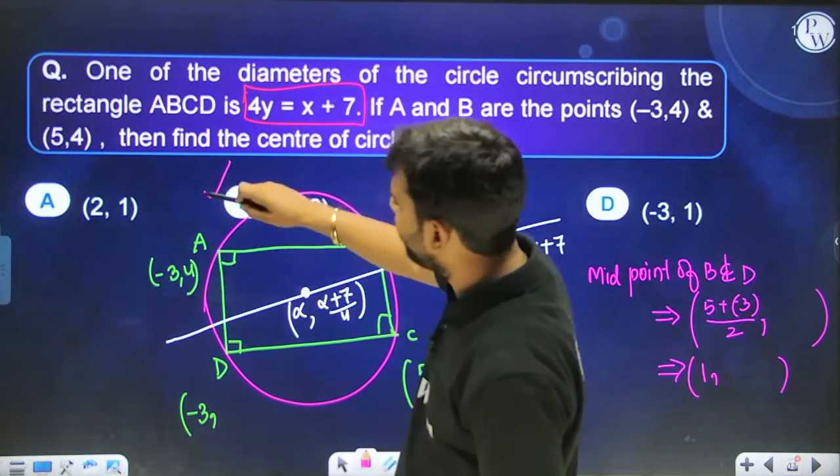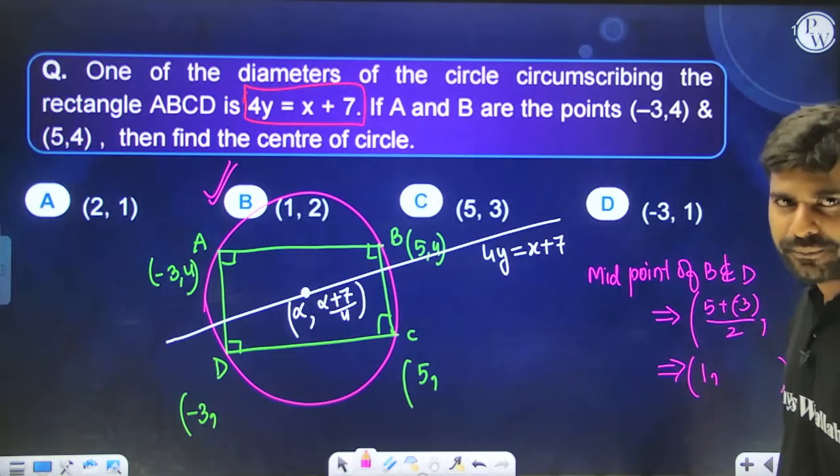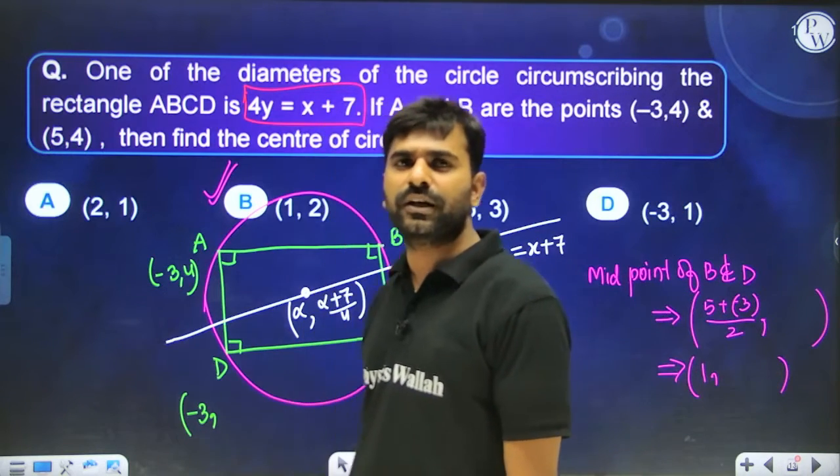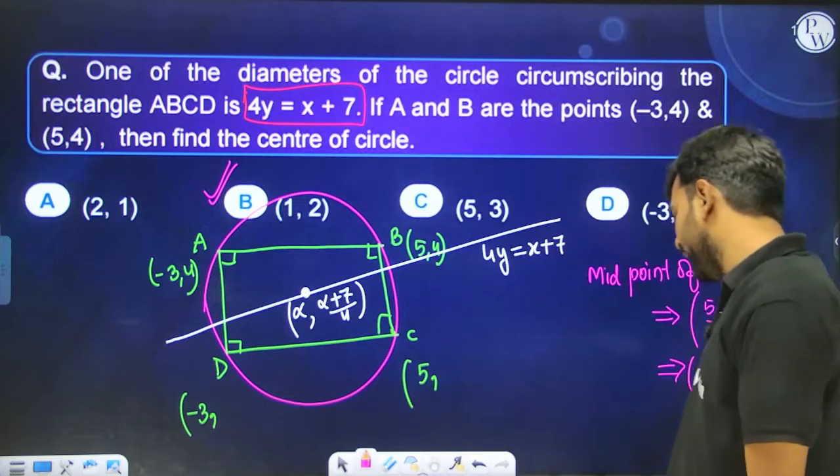So alpha's value is coming out to be 1, and if alpha's value is coming out to be 1, the value of alpha plus 7 by 4 is going to be 2. So the center of the circle is going to be 1 comma 2. I hope you guys are clear with this particular question.